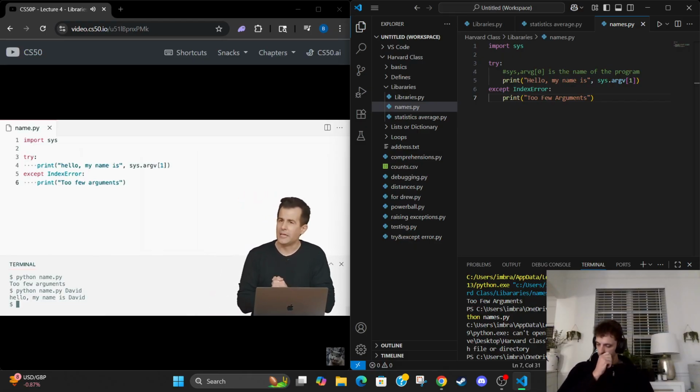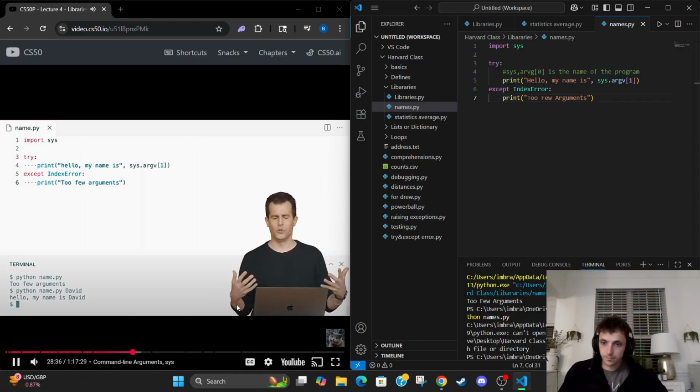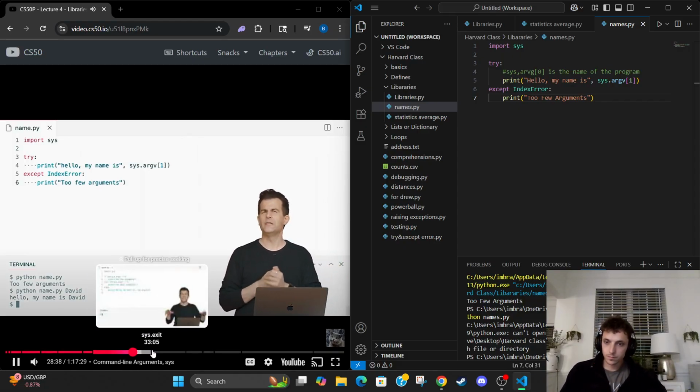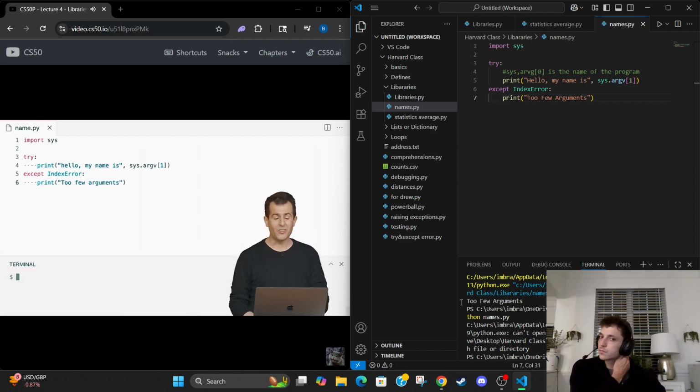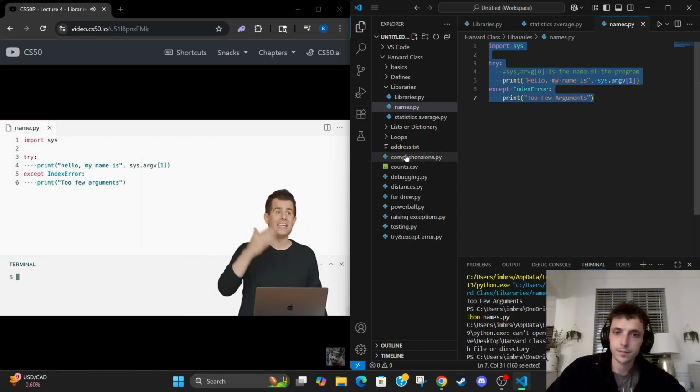But strictly speaking, I don't have to try to do this. I could actually be a little more defensive in writing this code. And maybe I could check whether or not the user has indeed provided a name or